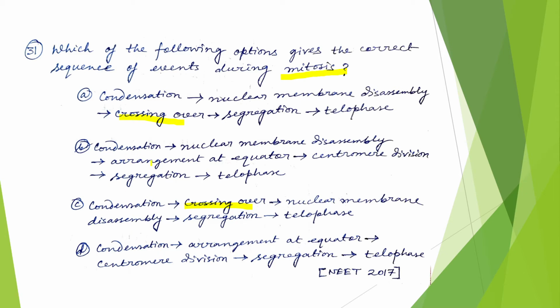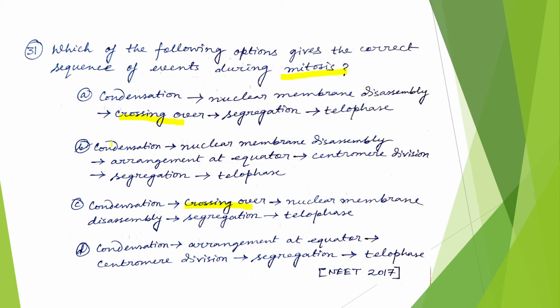See what is written there. Condensation: obviously when mitosis starts, the chromatin fiber gets condensed into a chromosome. Then the nuclear membrane disassembles. Then chromosomes are arranged at the equator. Then the centromere gets divided and segregation occurs during anaphase, and during telophase two daughter cells are formed.